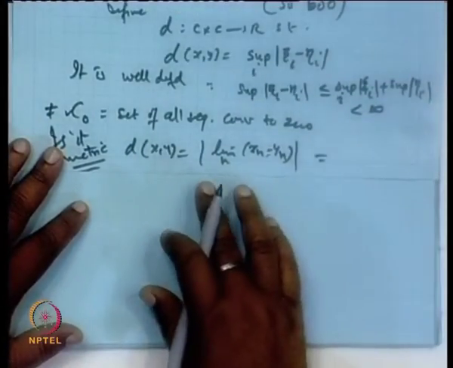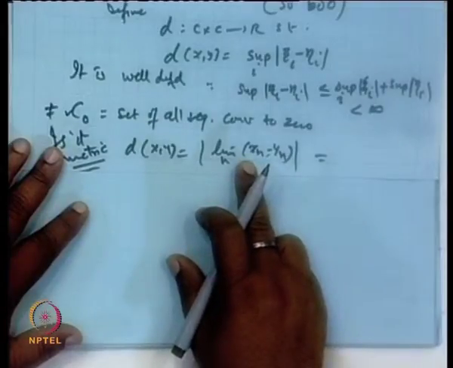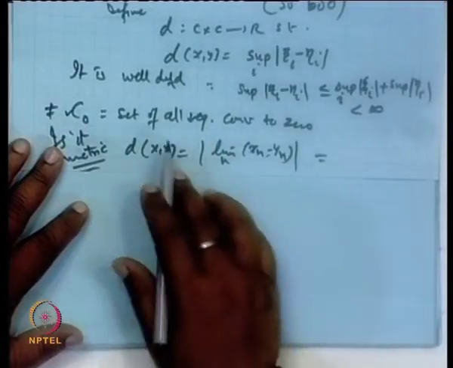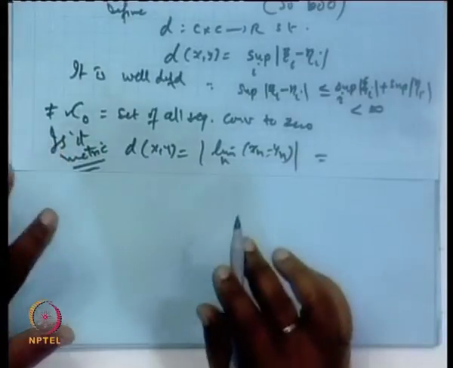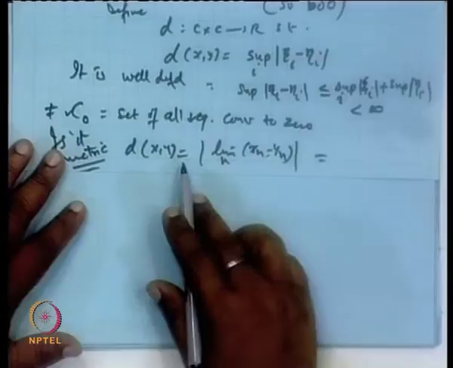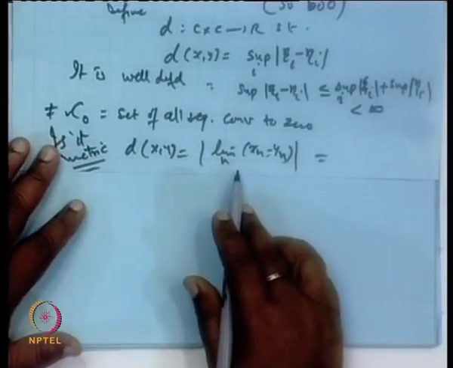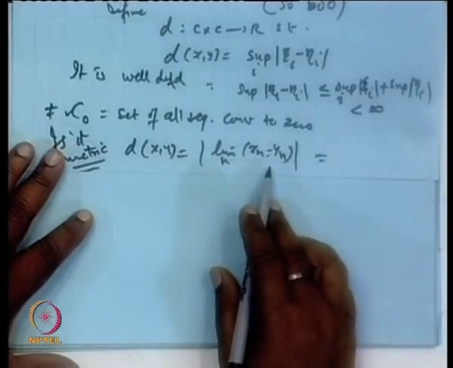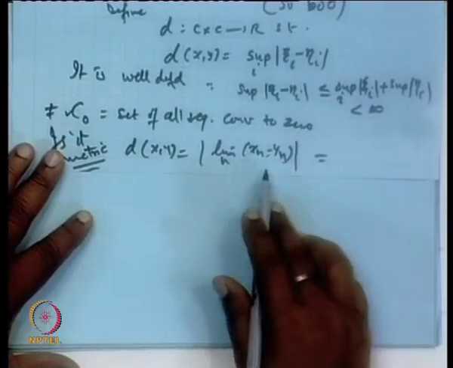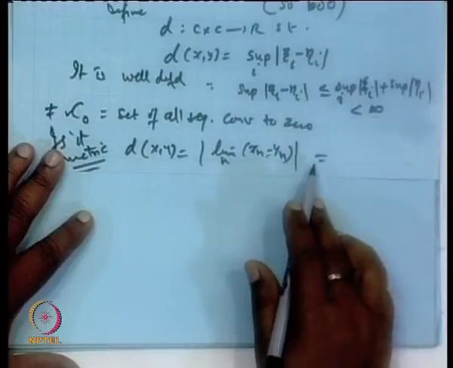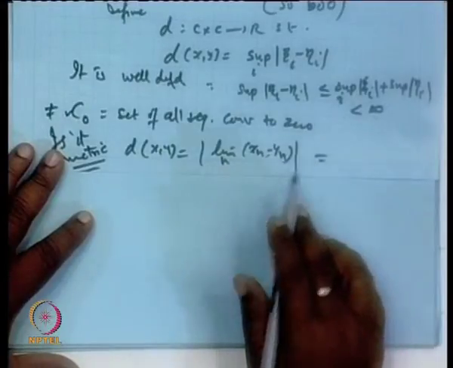Now, this is well defined, because x n and y n are both convergent sequences. So, x n minus y n will be convergent and the limit will exist. But if we check the properties, all of them are satisfied except the first one, that is d of x, y is 0 if and only if x equals y.